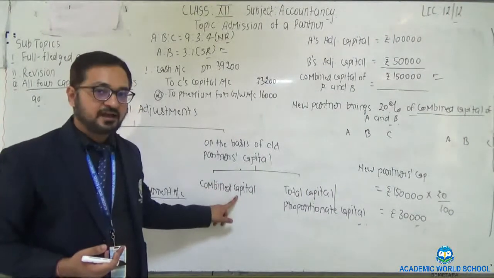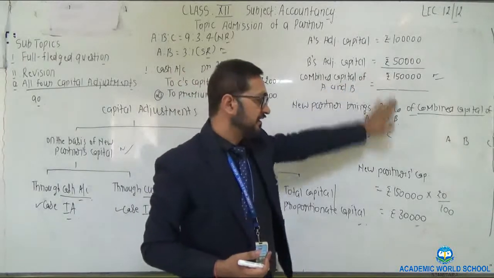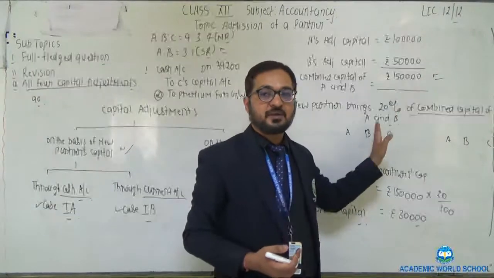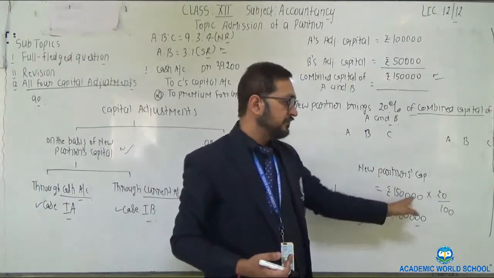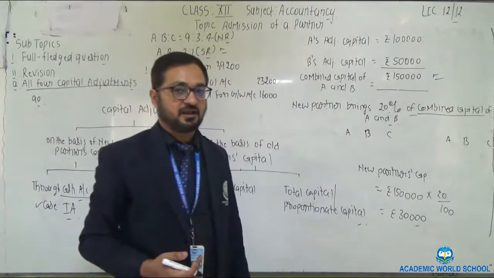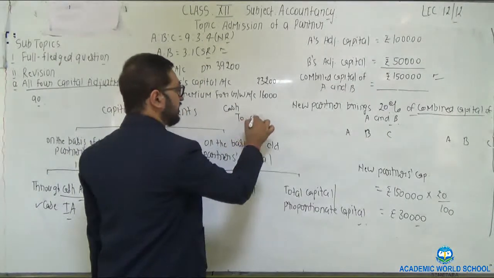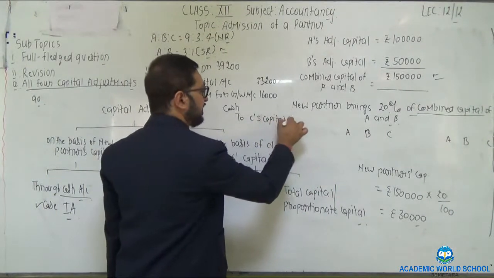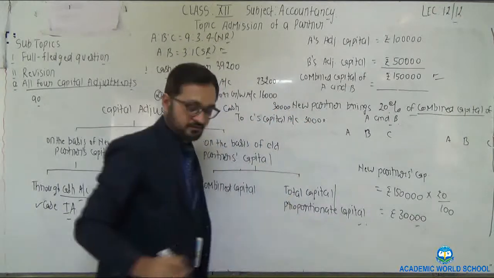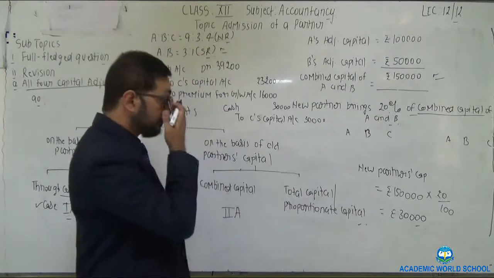So in case of combined capital, how to calculate the amount? First you need to calculate combined capital, that is 1,50,000. It is given in the question that the new partner brings 20% of the combined capital of old partners. So 150 into 20 upon 100 gives you 30,000 rupees. So this much amount he would bring, which means one journal entry can be passed, that is cash to new partner's capital. I am considering it as C, 30,000 and 30,000. Clear? This is capital adjustment to A.